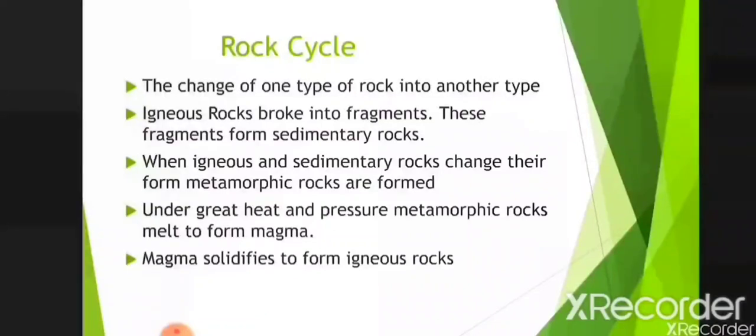Sedimentary rocks and igneous rocks under great heat and pressure change their appearance, and then metamorphic rocks are formed. Again, under extreme heat and pressure, metamorphic rocks melt to form magma. When magma solidifies, it changes into igneous rocks. Thus, the rock cycle continues.